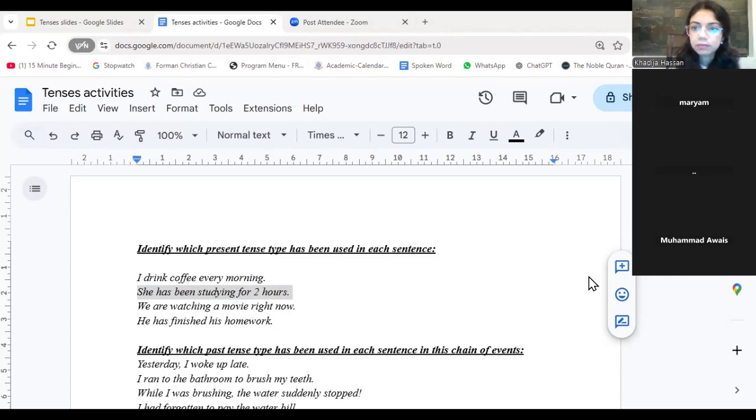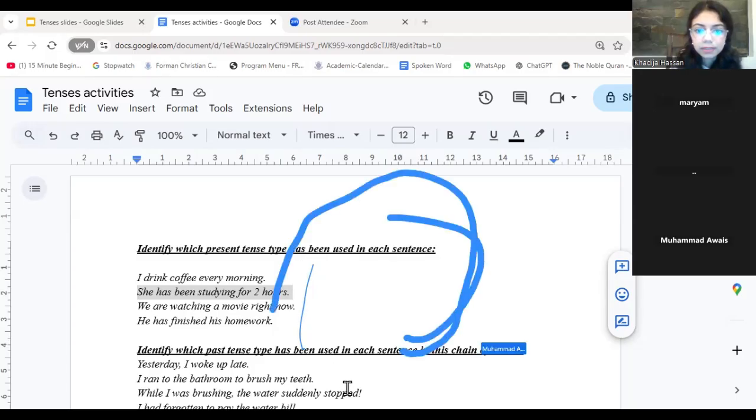What would be another answer? Anybody can send it in. And please do not annotate on my board.